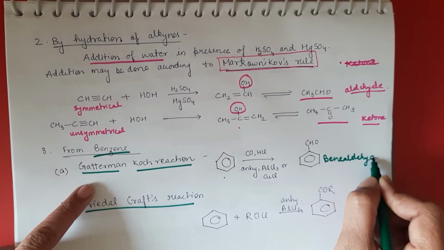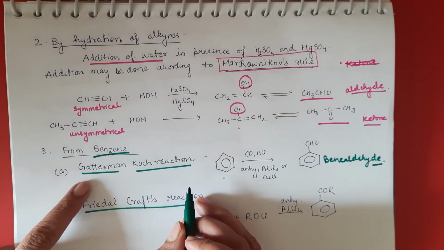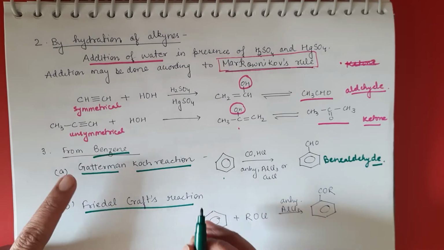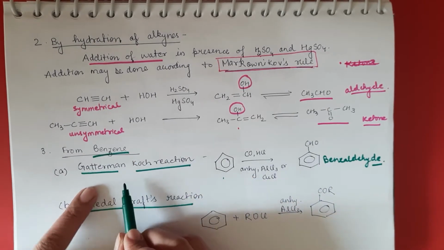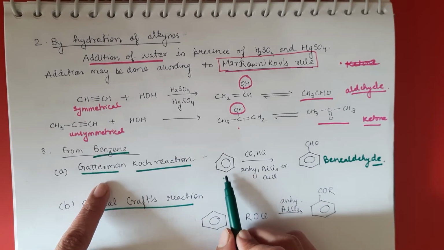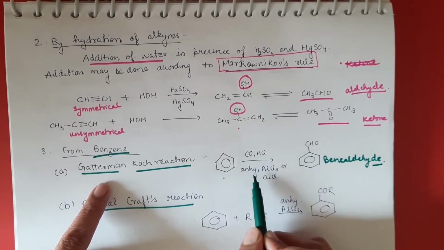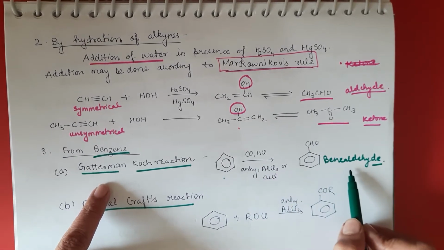You have to remember this name reaction because it's very common and it's certainly asked in the question paper, in your pre-board also.